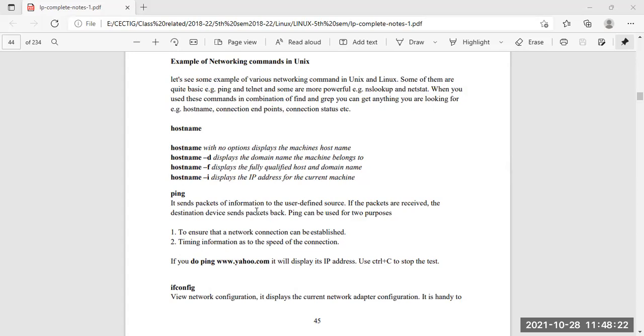acknowledge the packet by sending some packets in acknowledgement. If things work properly, then the ping status will be proper. The TTL, the delay time, the status, all the things will be very fine. So if the packets arrive and the destination sends the packets back, then the ping is working. What is the purpose of pinging? The ping is to ensure that a network connection can be established, and to give timing information as to the speed of the connection.